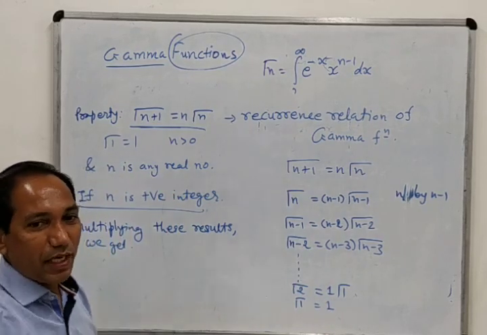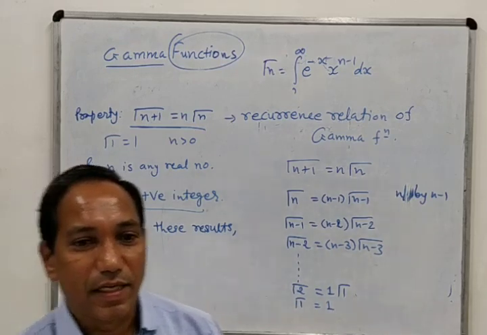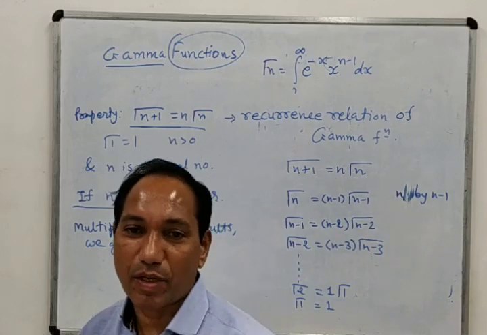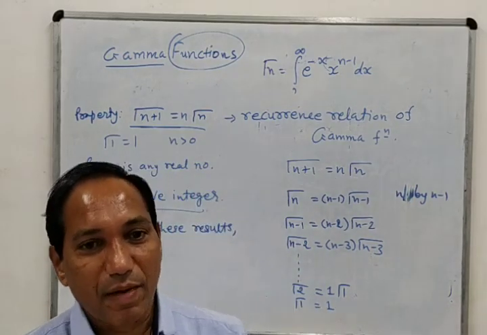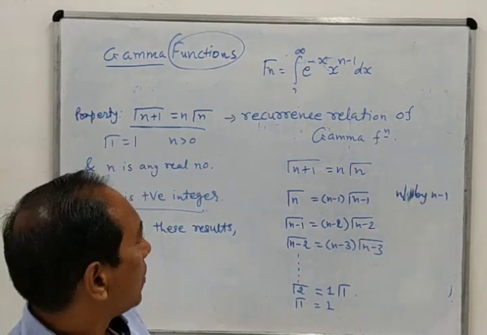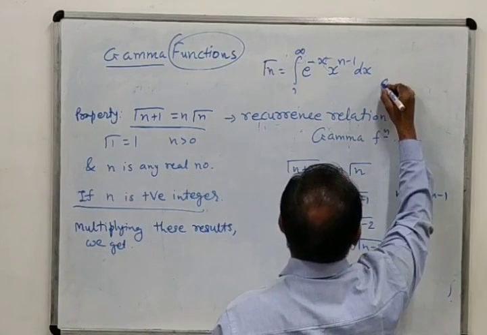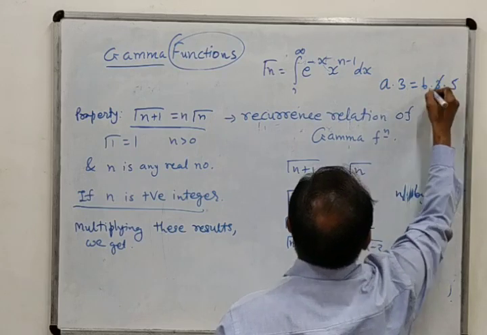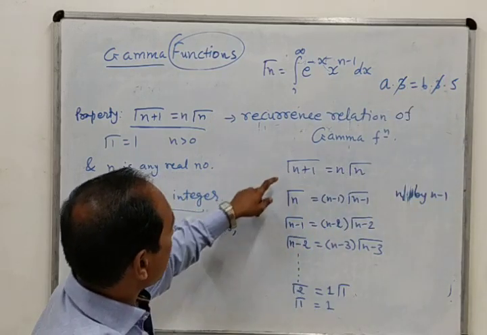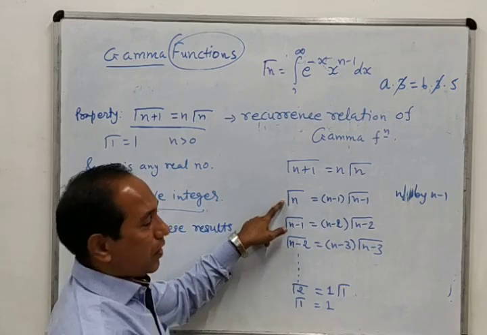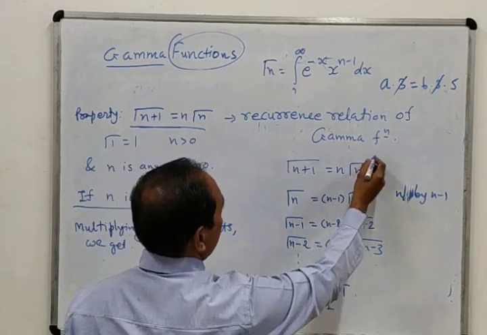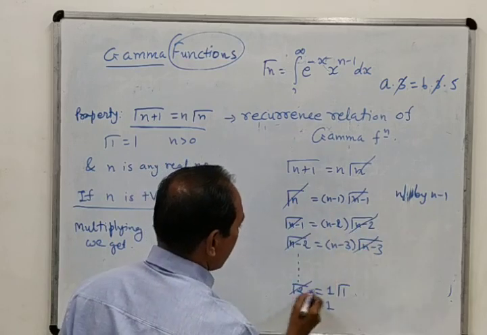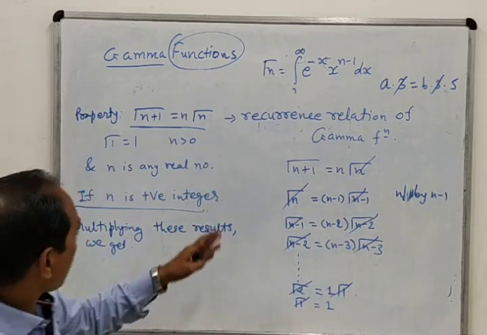Okay, and we know that if some terms are multiplied on the left hand side and on the right hand side, and the same terms are appearing, then we can cancel them out. You may know that if we are given a into 3 and b into 3 into 5, then this 3 and 3 can be cancelled. So you can see that on the left hand side we will have gamma n, on the right hand side we will have gamma n plus 1. So this will be cancelled out. Same, this can be cancelled out, this can be cancelled out, this can be cancelled out. So what will remain?